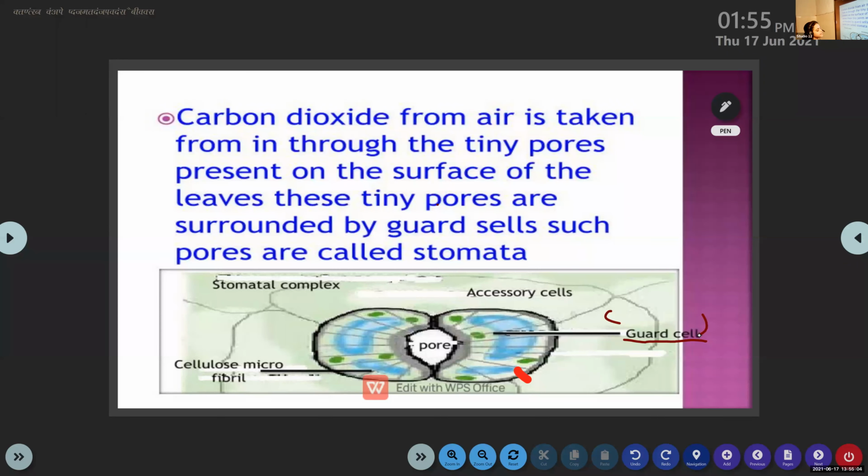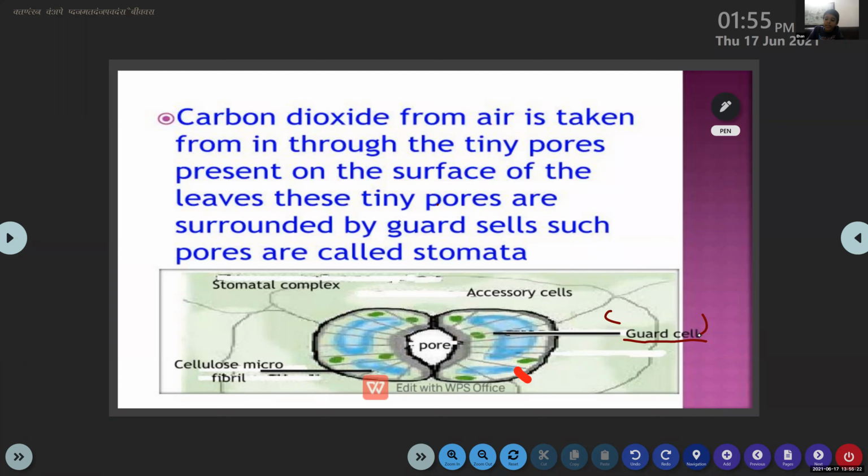These guard cells help the stomata to open and close. Stomata need to open and close during photosynthesis. Whenever the stomata is open, only then can the carbon dioxide get into the leaves. Then only photosynthesis takes place. Is it clear? Yes, ma'am.